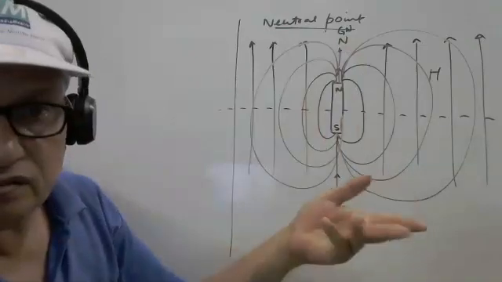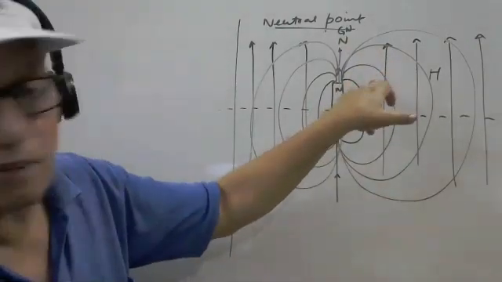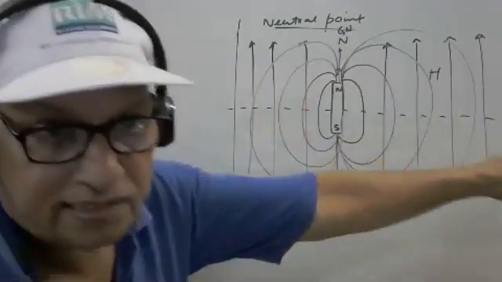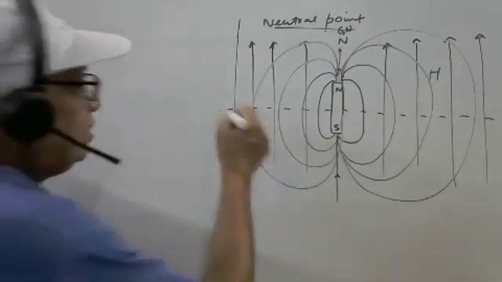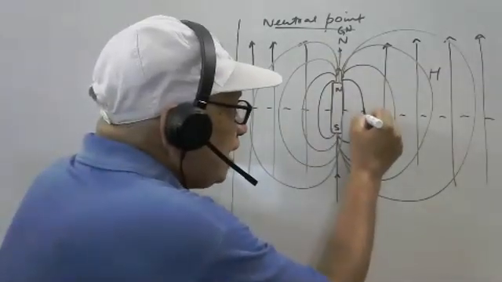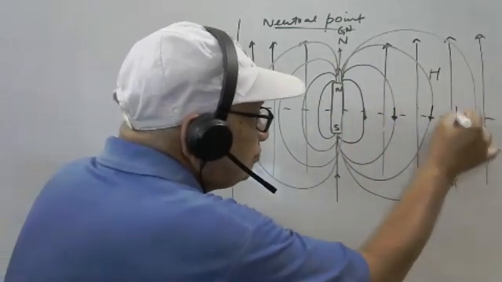Now think about this perpendicular bisector line, the equatorial position, given by the dotted line. Here you will find the magnetic fields like this.